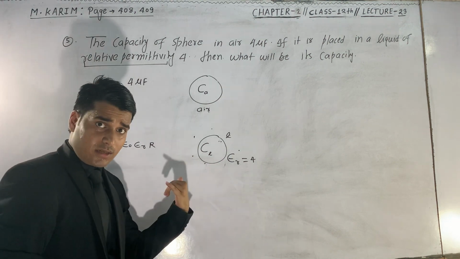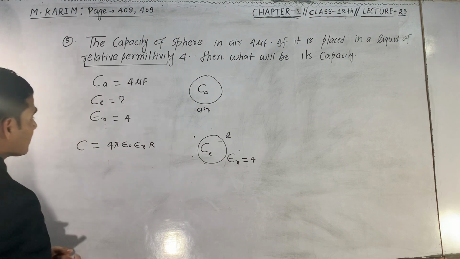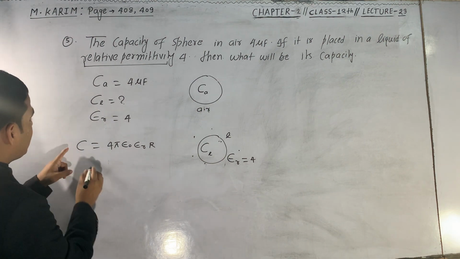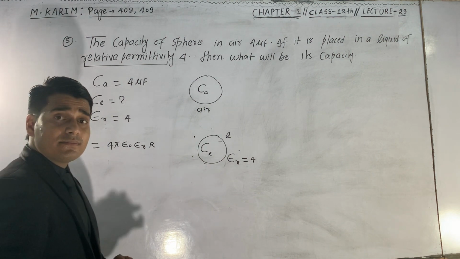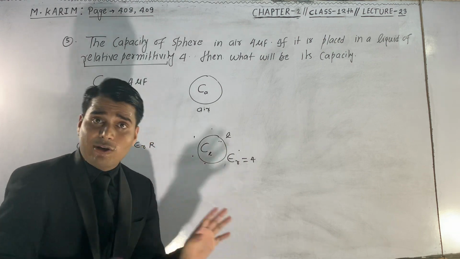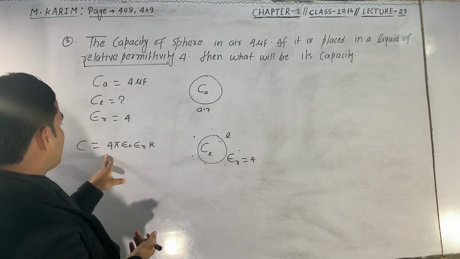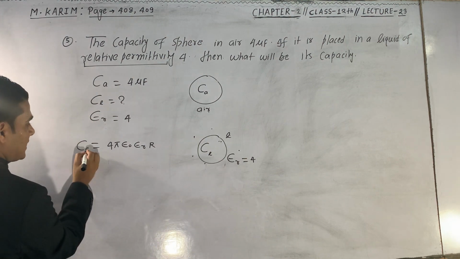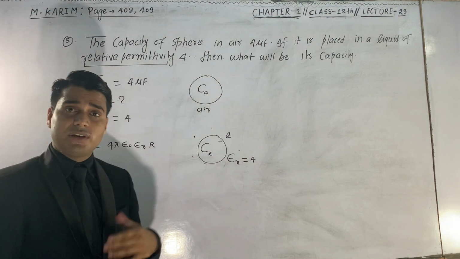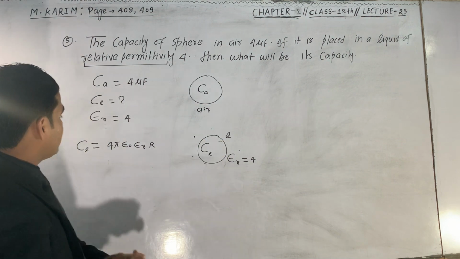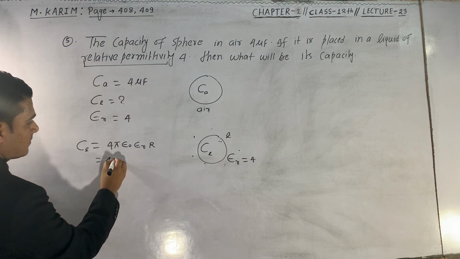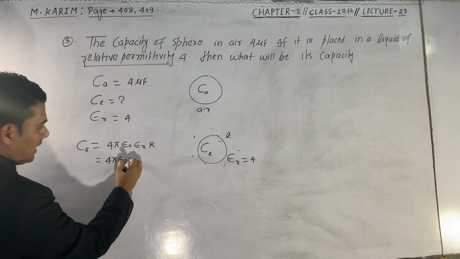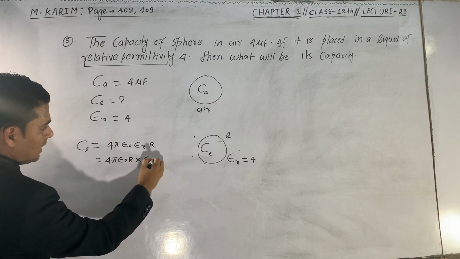Yeah, this is clear already. Here this C will be in liquid medium. Why? Because this formula is for a medium other than air. So finally, 4 pi epsilon naught into r multiplied by epsilon r.